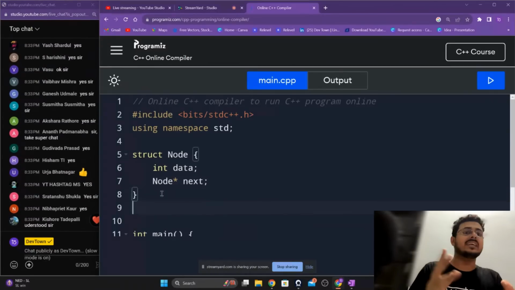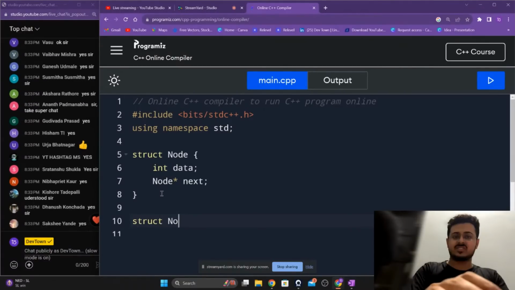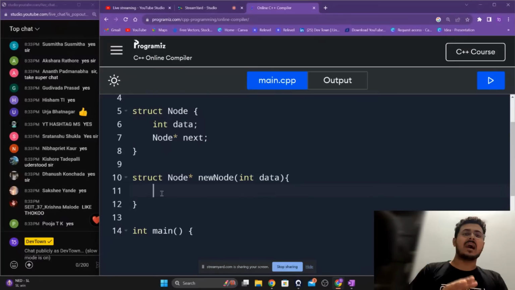To do that, we need to create another structure, guys. Struct node star new node int data. So what just happened right over here?